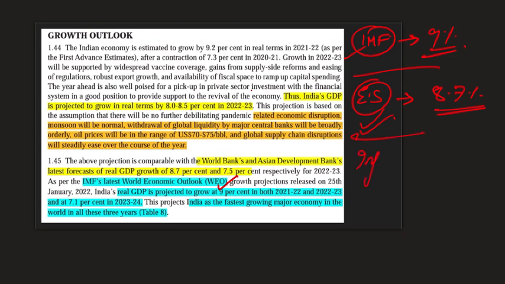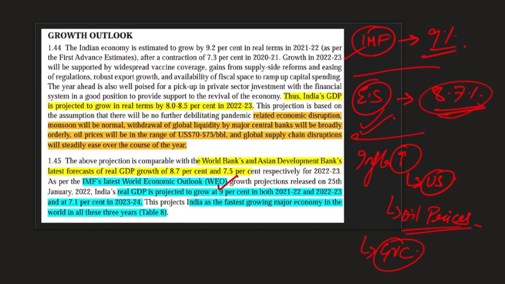You can see that inflation is increasing in the global economy. Probably a central bank, like for example the US, might want to suck in extra liquidity, or oil prices can somehow derail our plans, because there is a possibility of global supply chain disruptions, like if we have another pandemic or another wave of the pandemic, there can be another lockdown. All these reasons were factored in, and therefore the economic survey came up with a lower projection. Another important point that you have to note here is that the World Economic Outlook is by the IMF. So these are the points that you have to remember for your prelims examination.